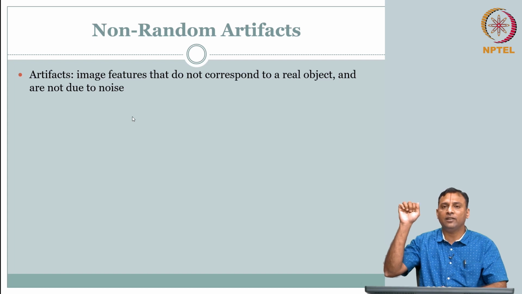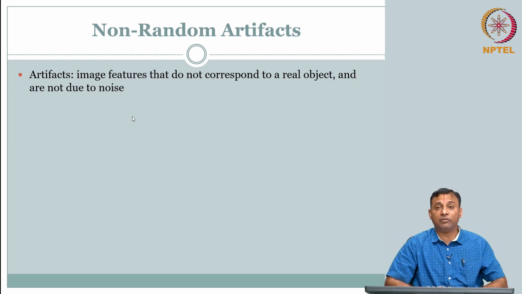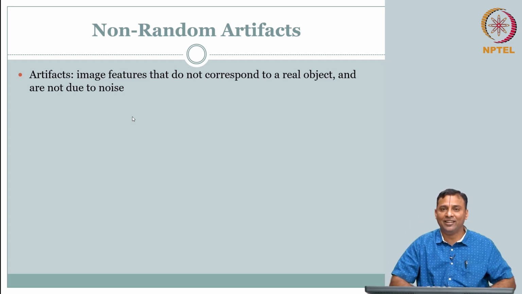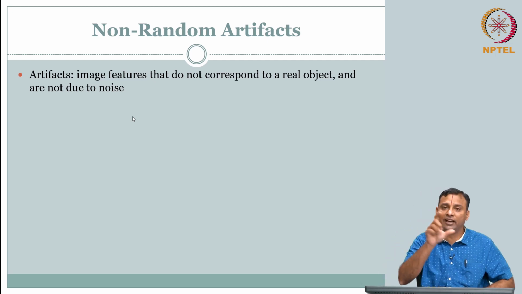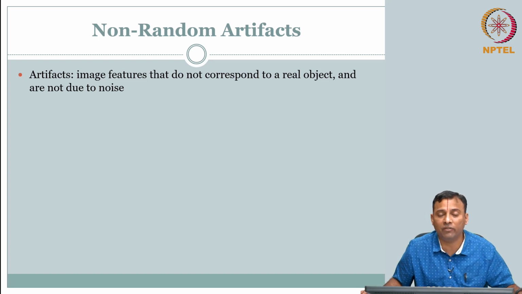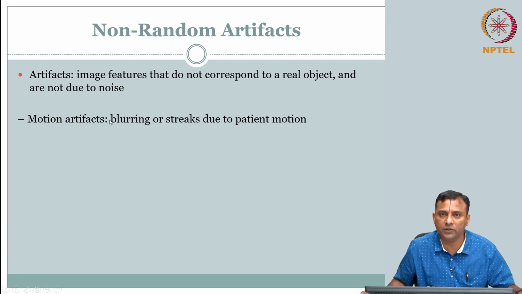If I do motion, what will happen? Blurring. That means instead of this size, while taking the photo, if I move, then it will be blurred and therefore the width will become larger. So you can tell from the image the sharpness went down and probably you moved. You have all this auto correct, motion deblurring algorithms in your camera, but that is an artifact. Each time I can tell, okay, if you are going to move at a certain velocity, I can actually create the same image again and again. So that is your motion artifact, something that you are very familiar with or would have encountered. So blurring or streaks due to patient motion.